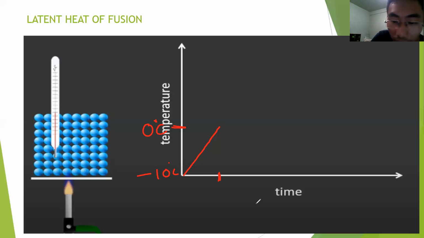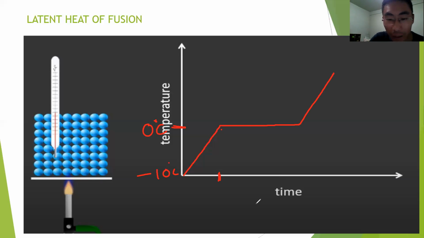So it will start to go flat for some time, even if you keep on heating. Okay, so it is going flat. Then after some time, again it goes up. The temperature rises up again. Now here, just a moment ago, I told you that during change of state, there's no change in temperature, right?